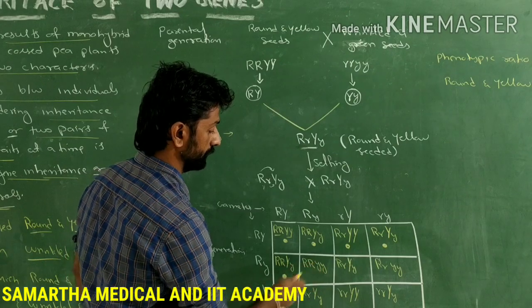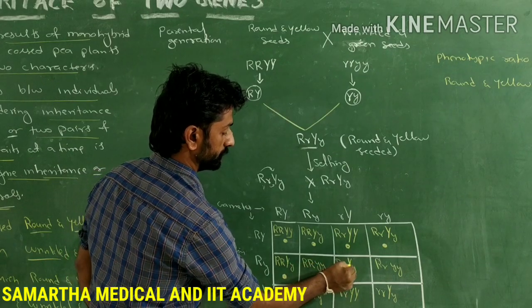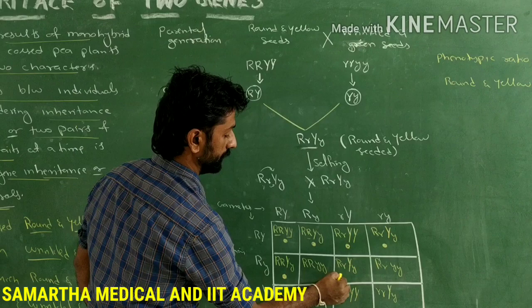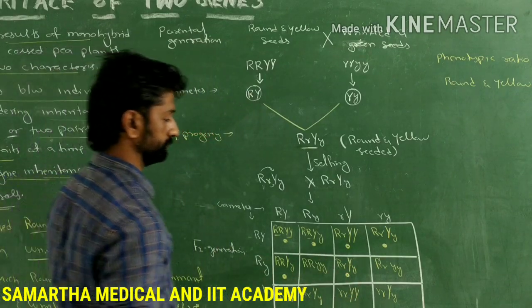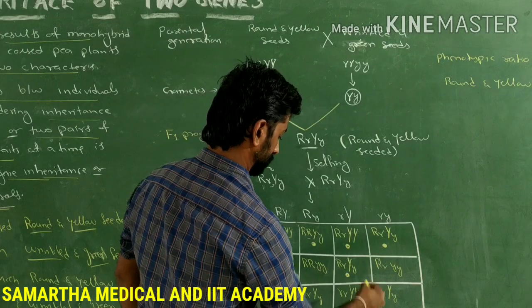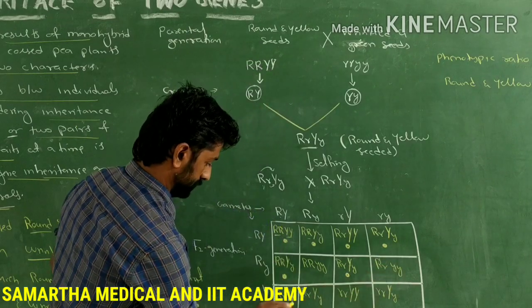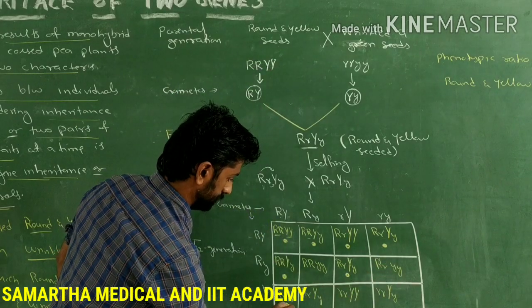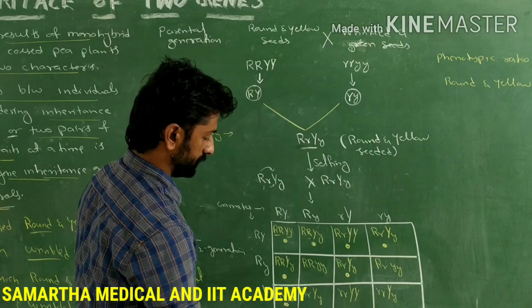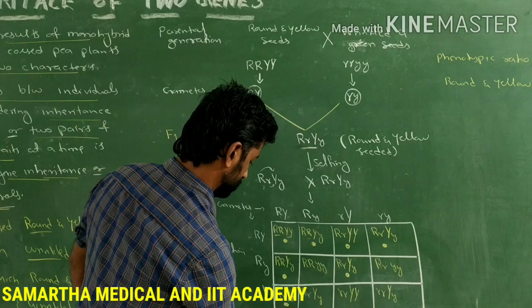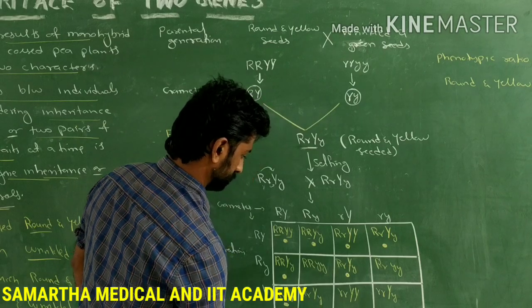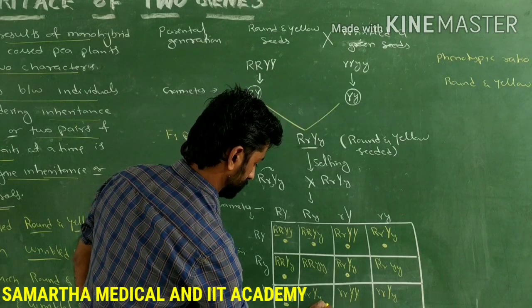See here, for roundness, dominant alleles are present, but for the color, recessive allele is present. Let's not count it now. Next here. So for both traits or both characters, dominant alleles are present. So this is also a round and yellow. Next, here the round and yellow. Right? Next, here the round and yellow. And here also the round and yellow.